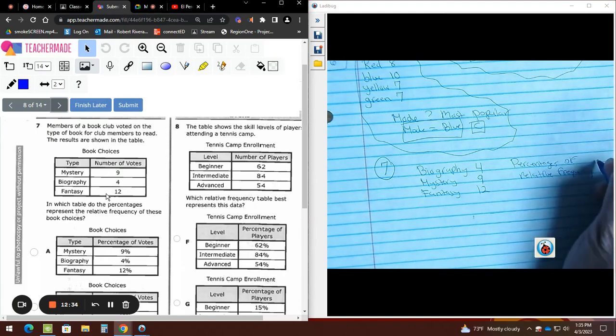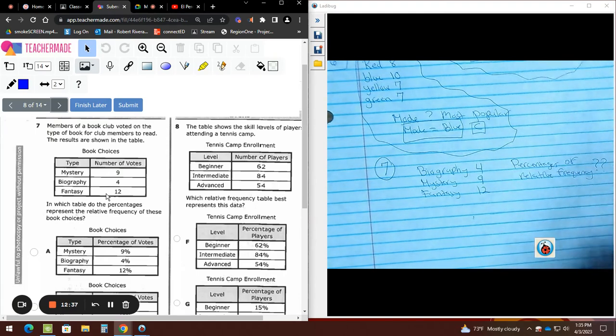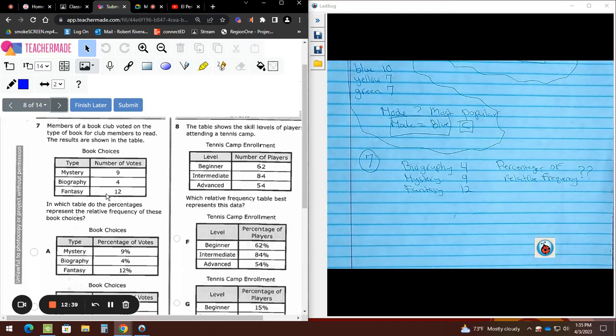Hold on. Listen again. Please listen. This is new. All I did is I got my data and put it on my paper. Now I'm checking what they're asking. They're asking for the percentages of the relative frequency. Relative frequency in percentage means the one that occurs the most often. But they want it in percentage. Like they want to create sometimes a percentage bar graph, things like that. So please pay attention.